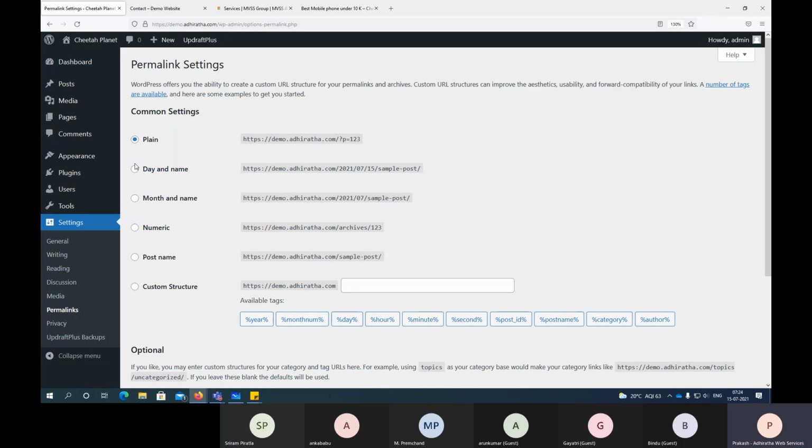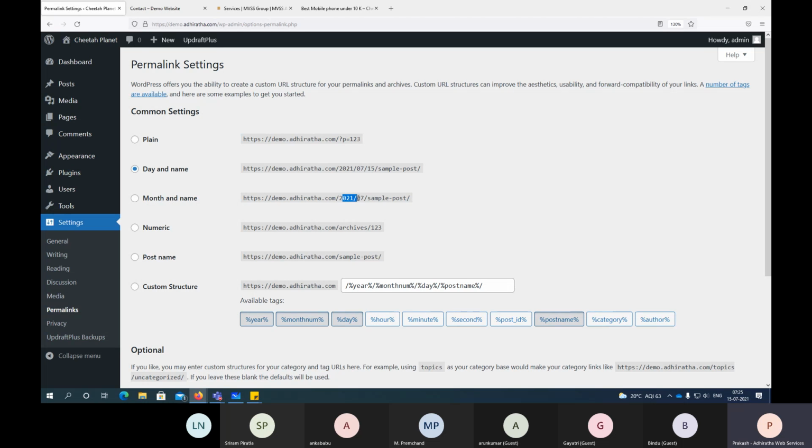Okay, so I'll tell you. This is the plain setting which is loading right now, right? P equals something. That means it is assigning some number to each post or each page, and it is displaying according to that. But what if you don't want to use that numbering? You can use day and name. That means when you posted, the year and date will come here, right? Then month and name.